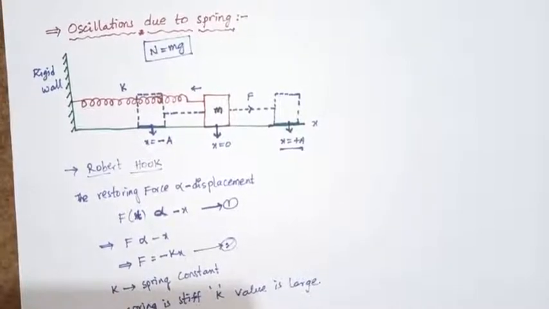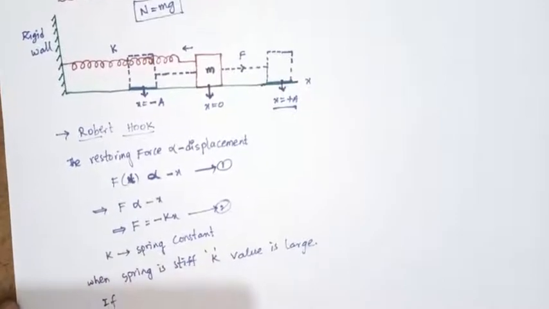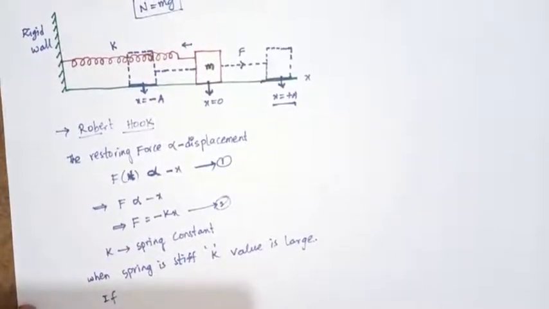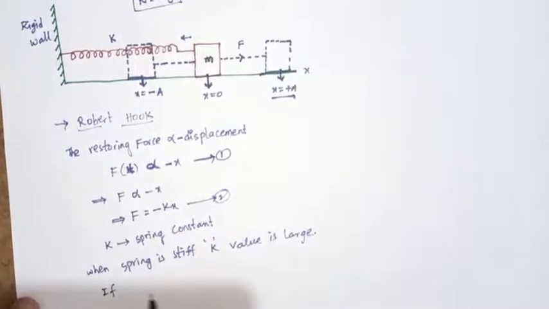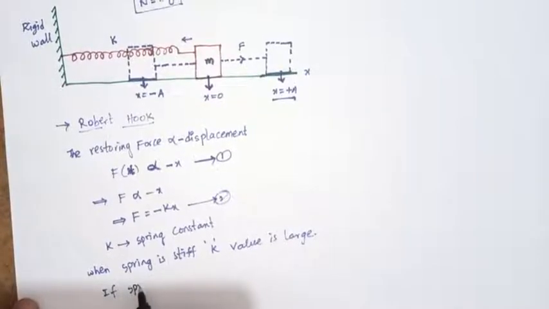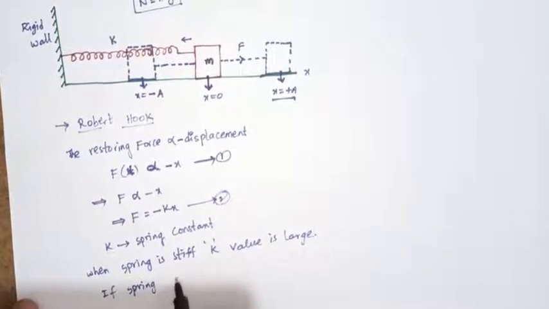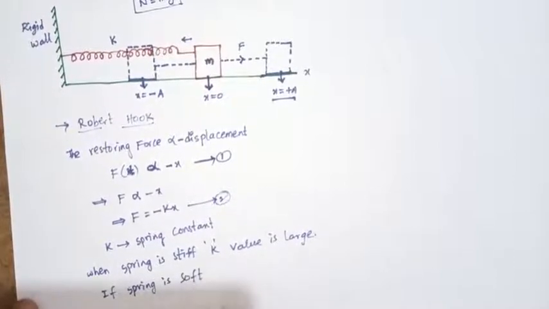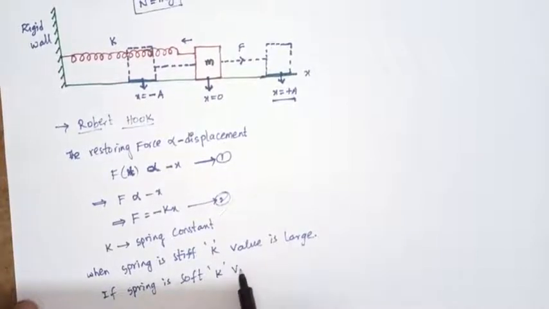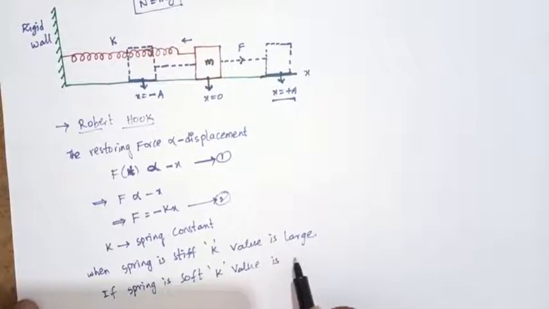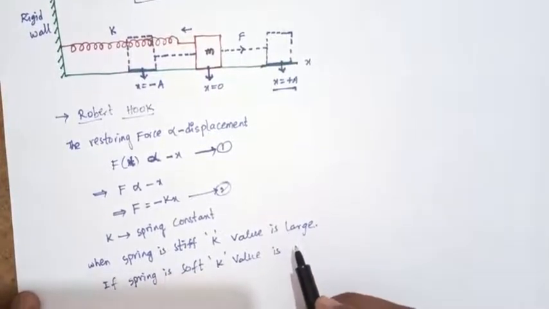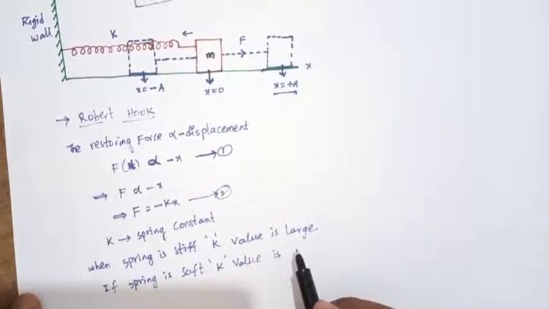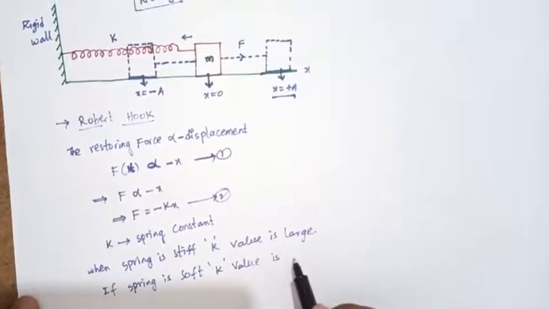If the spring is soft, the k value is low, that is, the k value is small.